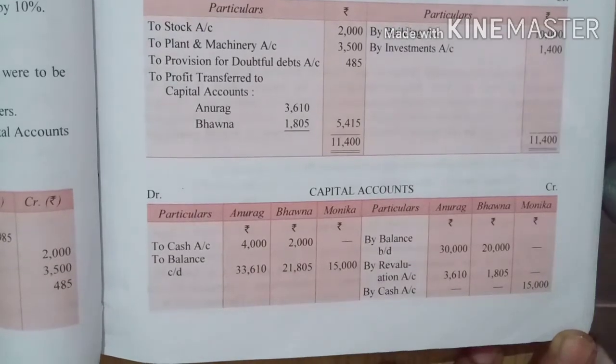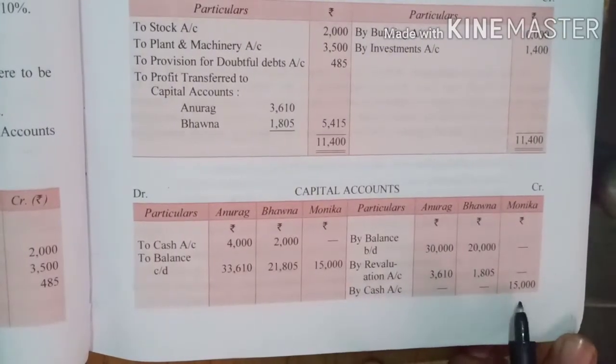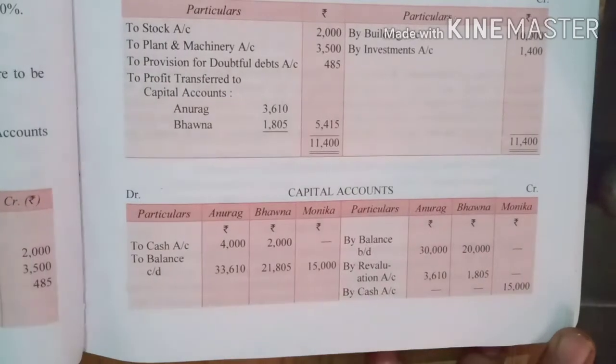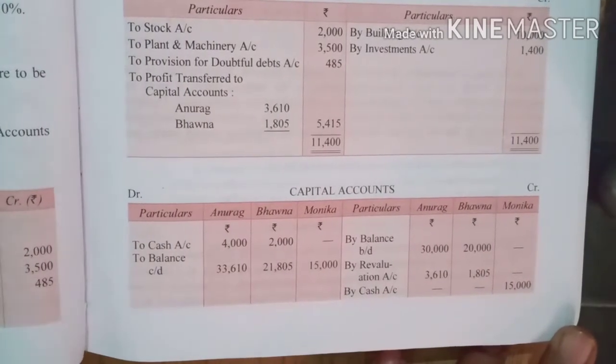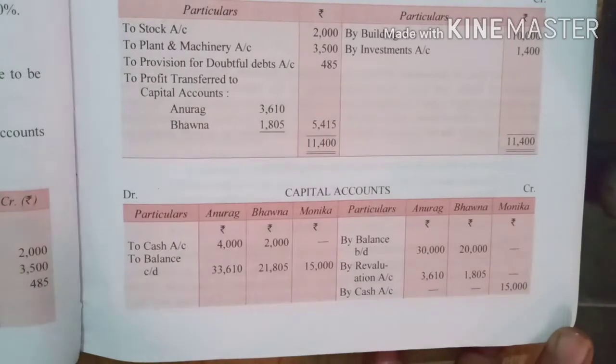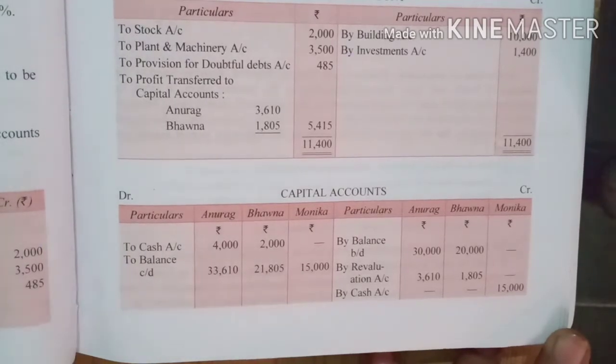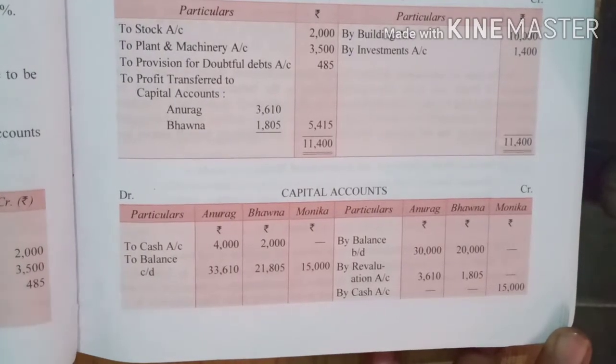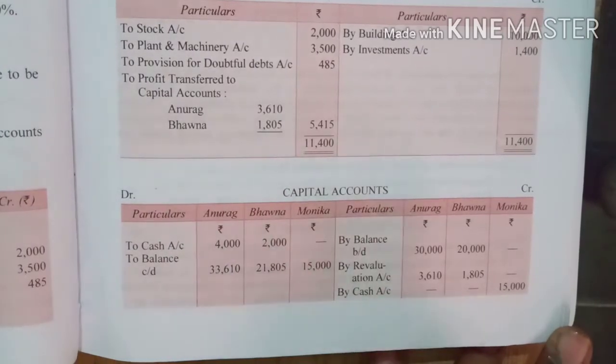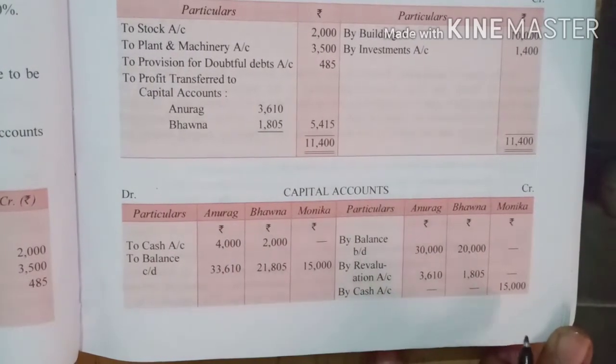See, Monica's account is showing only the 15,000 balance. Why? Because premium on goodwill is not an amount which should be transferred to Monica's capital account. I hope you remember the entry. It was cash account debit to Monica's capital account to premium for goodwill. So that means the amount of premium for goodwill was nowhere connected to Monica's capital account, so it will not be transferred to that account.